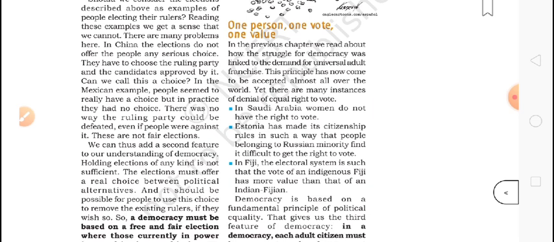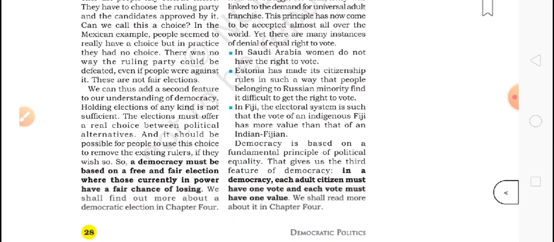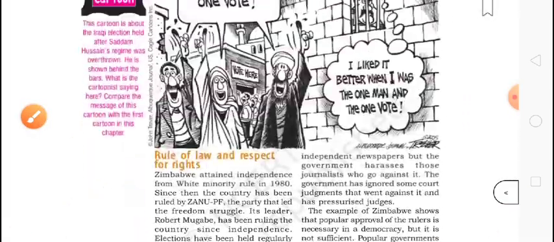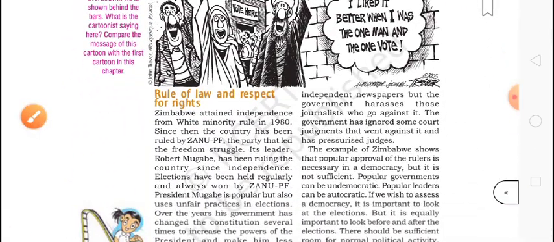In Fiji, the vote of the native people has more value, but the Indian people who live in Fiji do not have as much. So in a democracy, each adult citizen must have one vote and each vote must have one value.